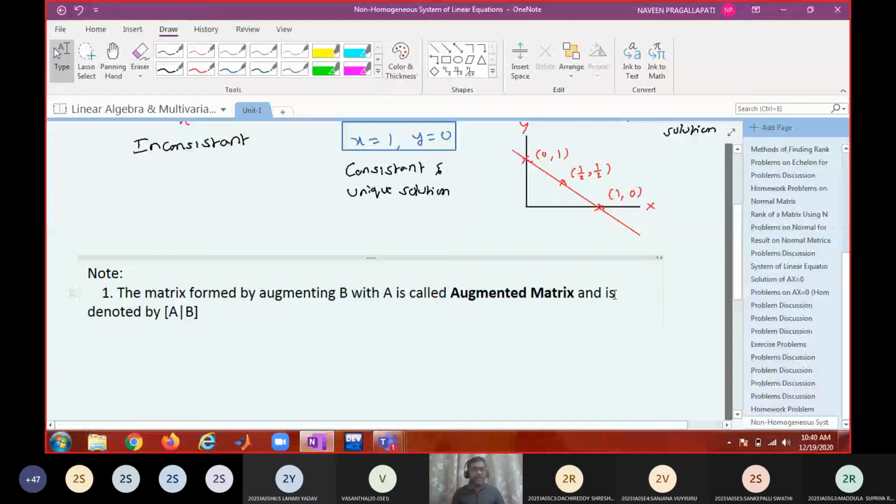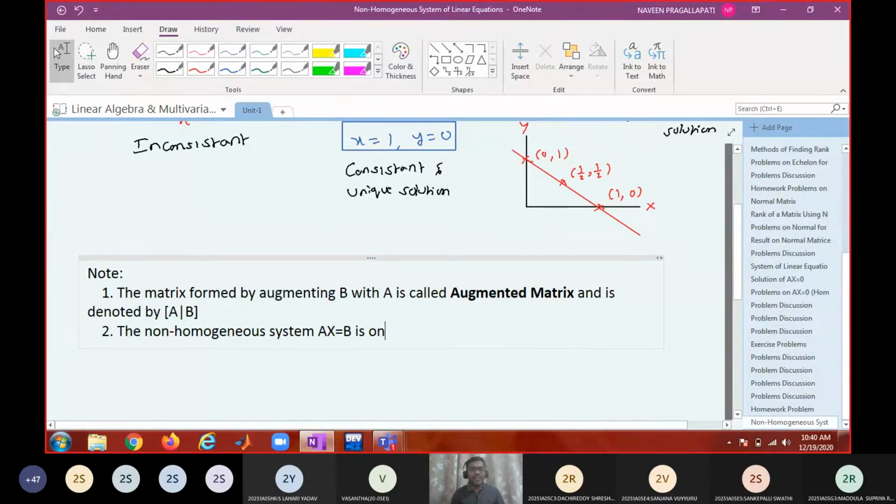So what is the next point? The non-homogeneous system, all of you write in your notebook. The non-homogeneous system Ax equal to B. If I say non-homogeneous system, that means B is not equal to 0.